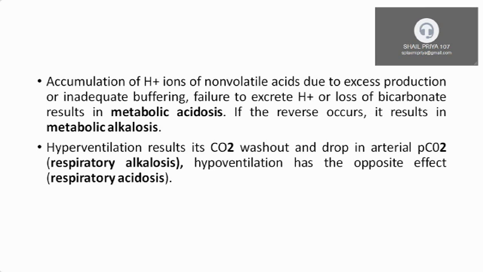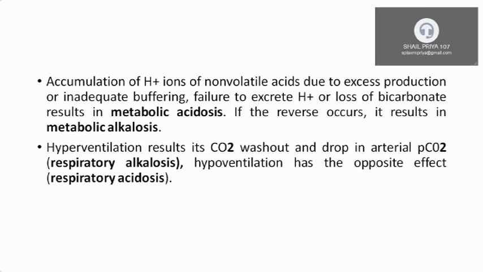The accumulation of hydrogen ions of non-volatile acids due to excess production, inadequate buffering, failure to excrete H+, or loss of bicarbonate results in metabolic acidosis, and if the reverse occurs, it results in metabolic alkalosis. So acidosis can occur if there is increased H+ or decreased bicarbonate.